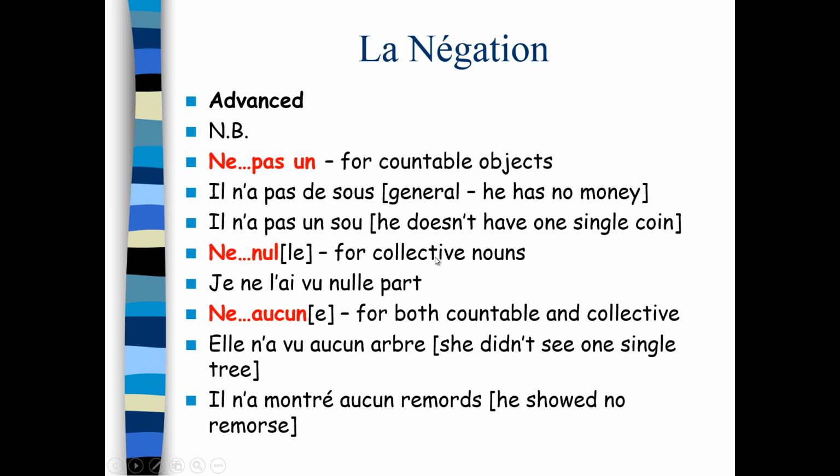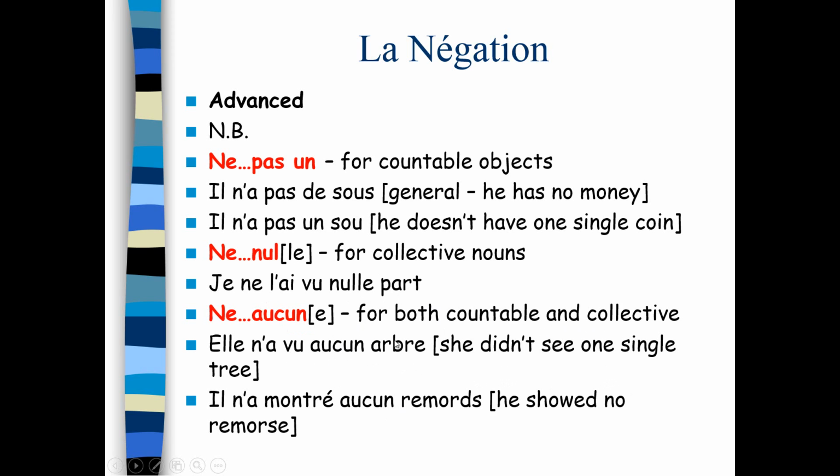You use ne, nul for collective nouns. So pas un is countable, things that you can count. And if you're talking about those collective kind of nouns, like anywhere, any place, nul. Often you'll see nul with nulle part. That's really, these days, where you're going to see it most often. Je ne l'ai vu nulle part. I didn't see it anywhere. Nulle part. Nul is agreeing because part is feminine. Ne aucun you can use for both countable and collective. And here's an example. Elle n'a vu aucun arbre. She didn't see one single tree. And there it is, that emphatic, not one single, yeah? Aucun arbre.